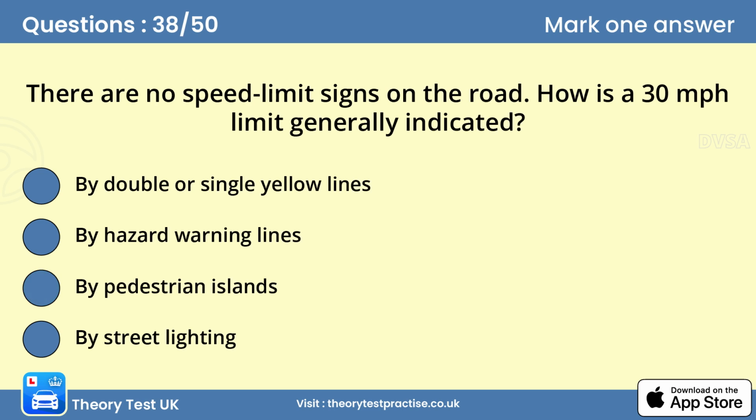Question 38. There are no speed limit signs on the road. How is a 30 miles per hour limit generally indicated?